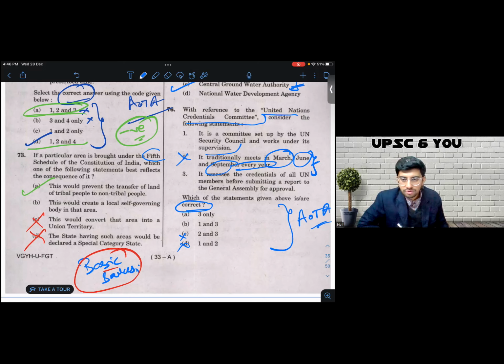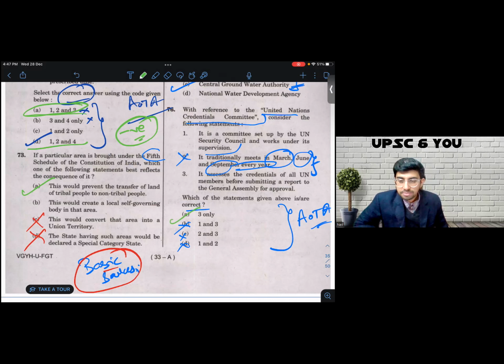Of course, you need to have a uniform chain of command. Let's say you're reporting to me. If you're reporting to me, you submit the report to me. Why would you submit the report to someone else? Similarly, if the committee was set up by UNSC and working under the supervision of UNSC, I don't have a strong enough reason as to why it would submit a report to UNGA. So 1 and 3 in my eyes are incompatible. There is no option which says 1 only. So I'll eliminate B. I mark A. Again, it turned out to be the right answer.